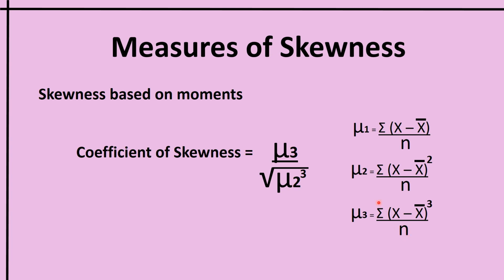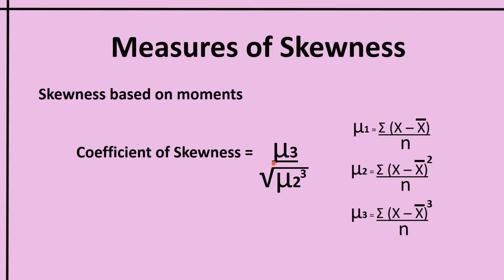So here it is mu2 raised to the square, mu3 it is raised to 3. This x minus x bar is raised to 3, and after finding this, its sum is taken here. So that is how we find the coefficient of skewness based on moments.